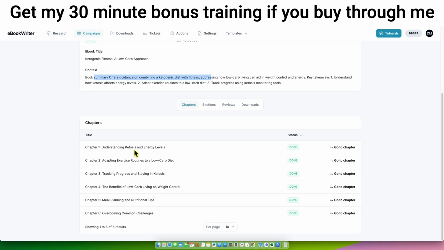Chapter 1, understanding ketosis and energy levels. It does all this on autopilot for us. It doesn't start off with chapter 1, overcoming common challenges with keto diet. It has a natural progression. Understanding ketosis and energy level. Like, what is the ketogenic diet? And what is ketosis? Until you understand what keto or ketosis actually is. So it actually progresses like a book should. And so that's really good. It looks like it generally creates about 6 to 7 chapters, depending on the length that you choose. The higher length that you choose, it's going to create more chapters for us.